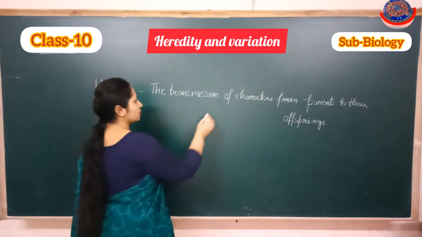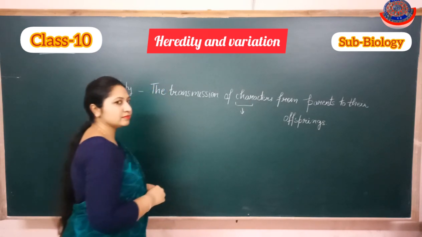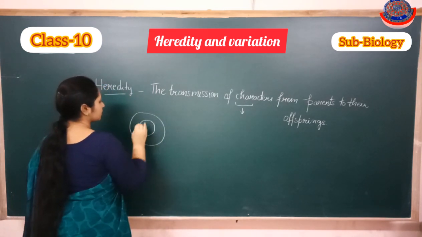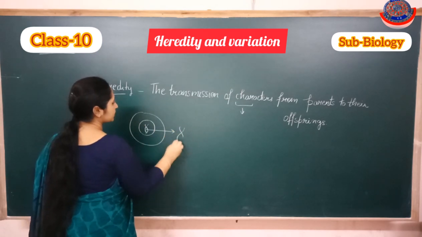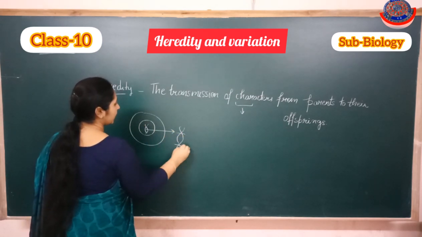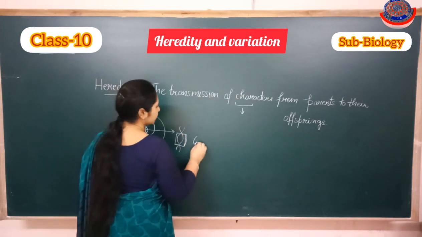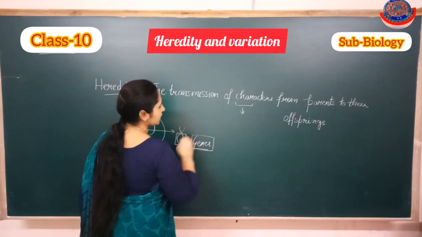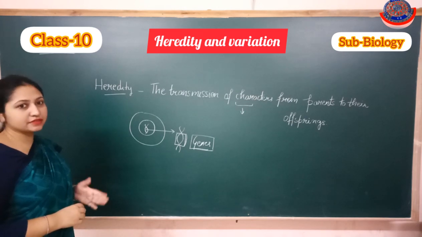And how do the characters get inherited by an organism? It is because of the DNA which is present in the nucleus, and a part of the DNA which is known as genes. These genes are responsible for the characters.